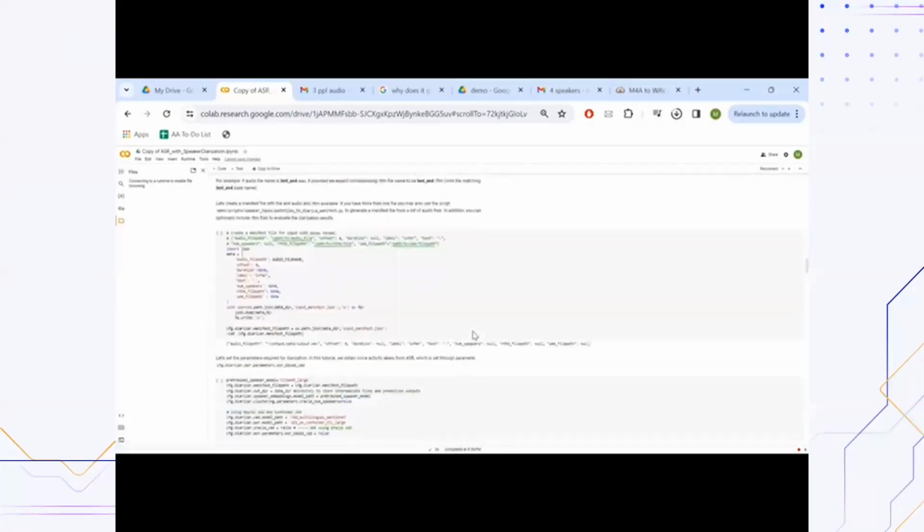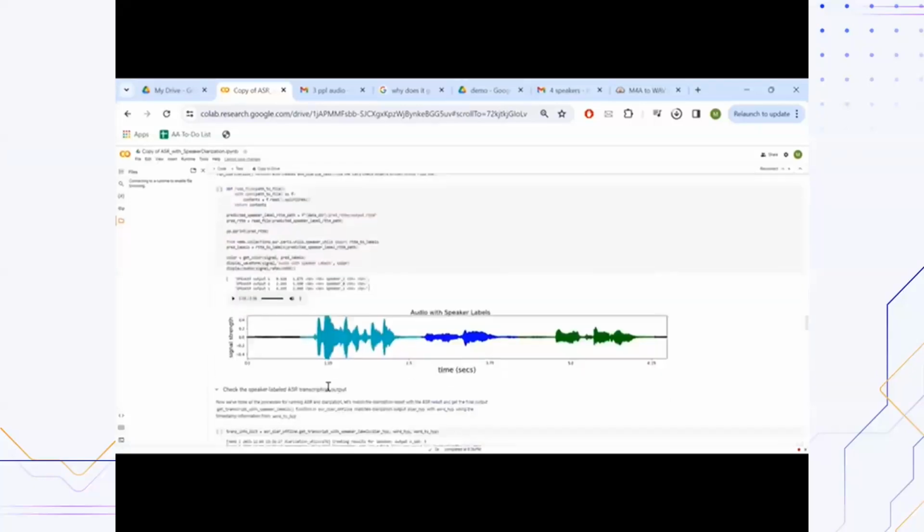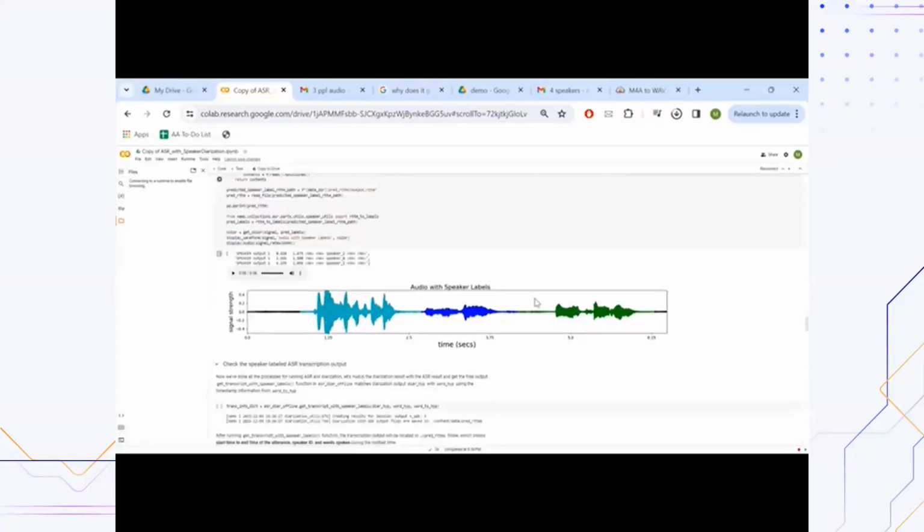And then we can see here the original waveform. Moving on, this is the processing till we reach where it says that we have 3 speakers, each one starting at a specific point, speaker 0, speaker 1, and speaker 2. And this is the new waveform that has the colors showing when each speaker is speaking.